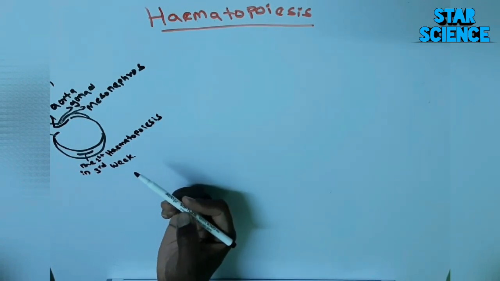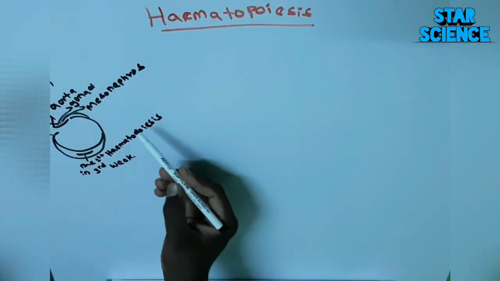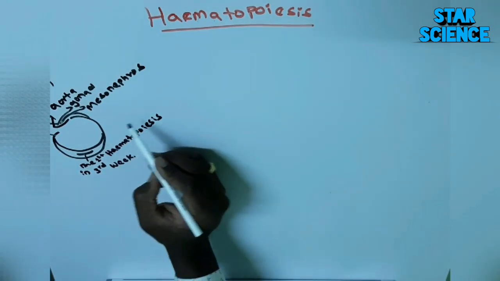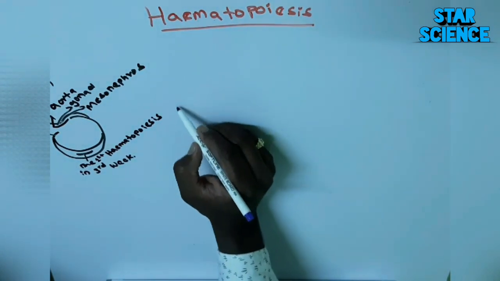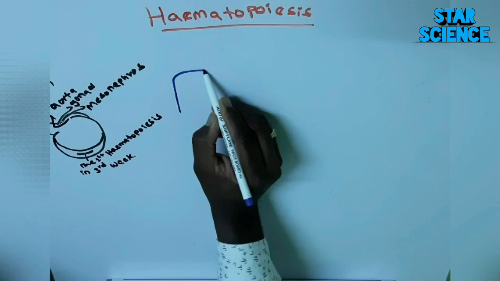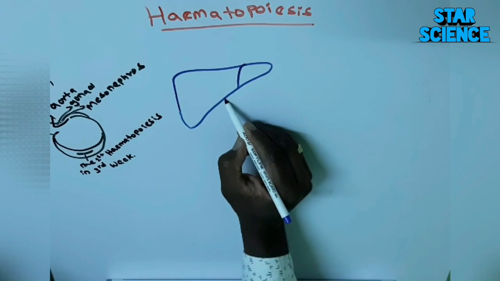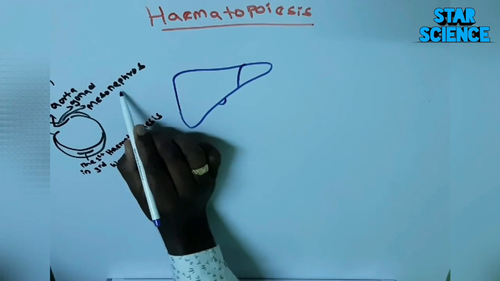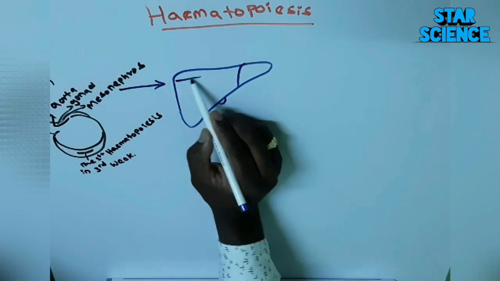After this, you have to remember the main thing. First, it started in the yolk sac, the production of RBC, WBC and platelets. After that it migrated from there to the mesodermal aorta, gonad and mesonephros. So these three places are responsible after the third week. From here, you can see it starts shifting away from the yolk sac and the mesodermal aorta, gonad and mesonephros.